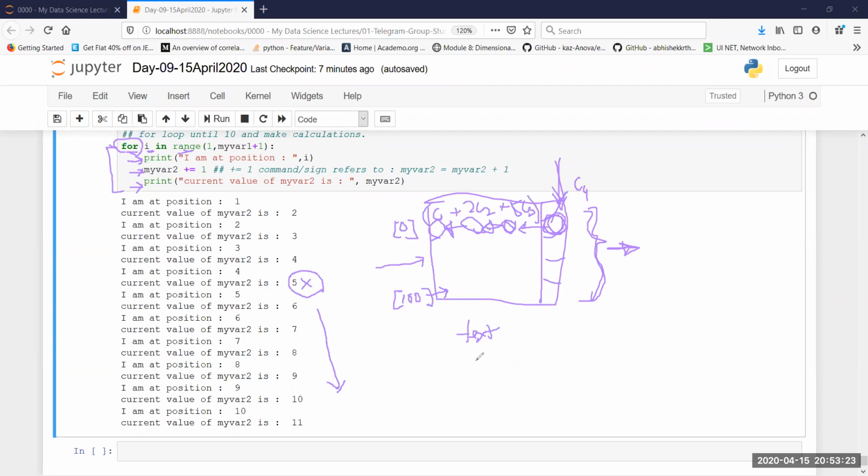Also effective with unstructured data, okay, some kind of, let's say, JSON data and so on. So in this kind of case, if we are going to play with one certain object which is part of the data, it's going to be really beneficial to use a for loop. So this is a plus side of the for loop.